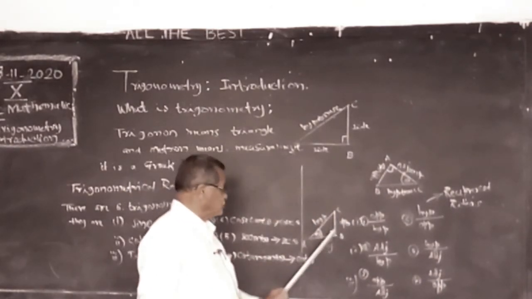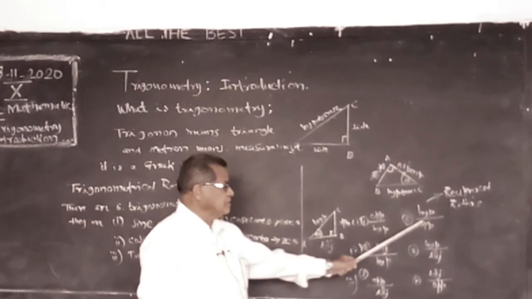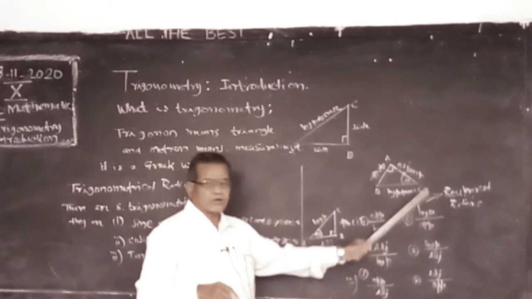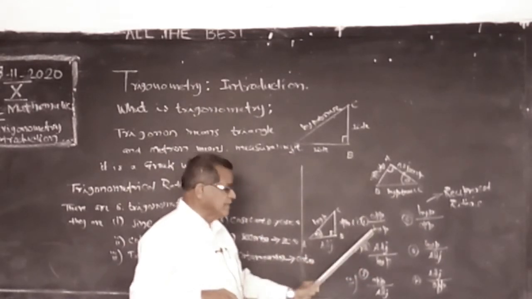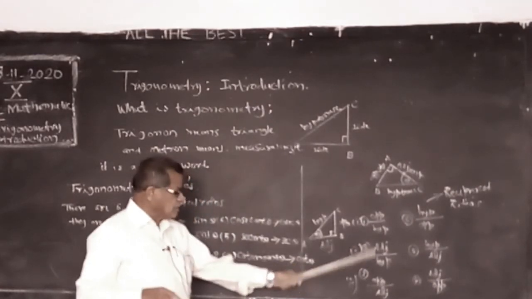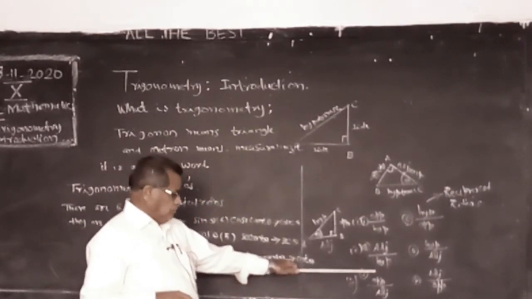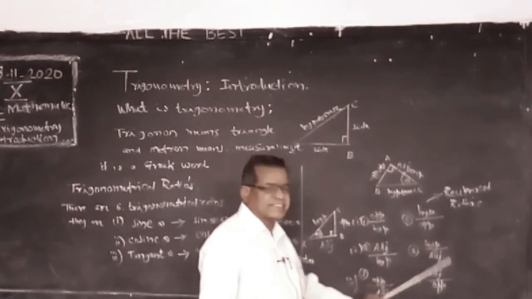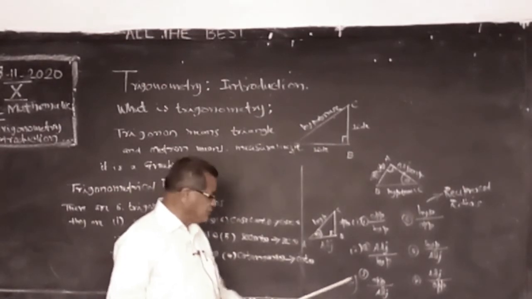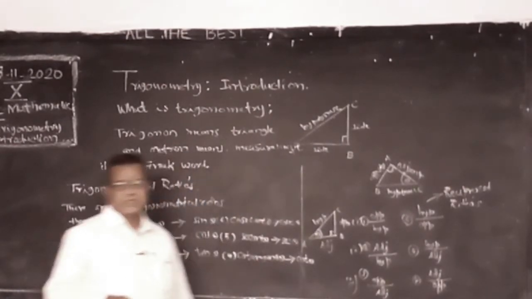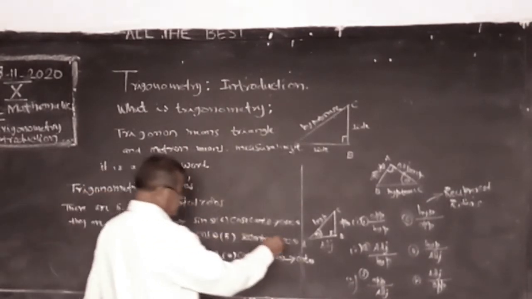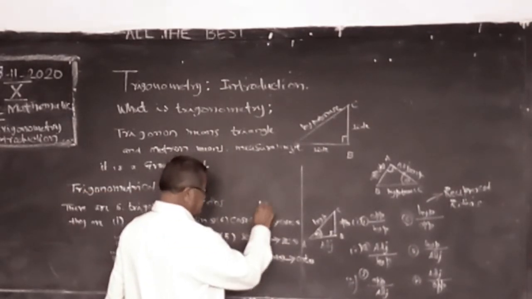This is sine, we say cosec, because opposite side, same ratio but reciprocal. This is sine, we say cosec theta, and this is cos theta, its reciprocal is sec theta. It is tan theta, its reciprocal is cot theta. So cosec, sec, cot are reciprocal ratios.